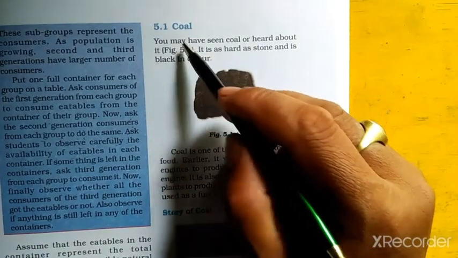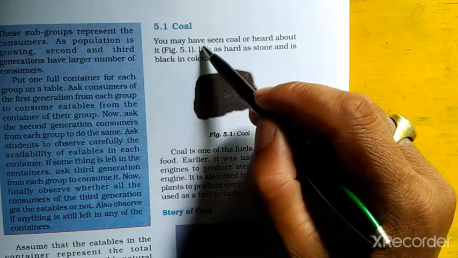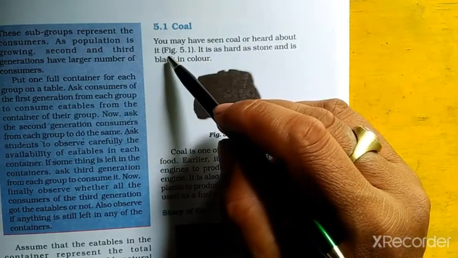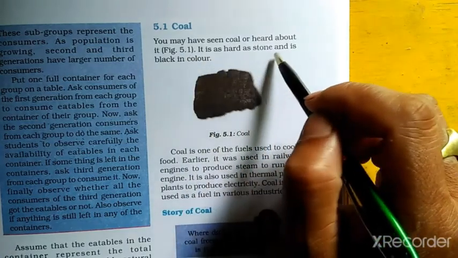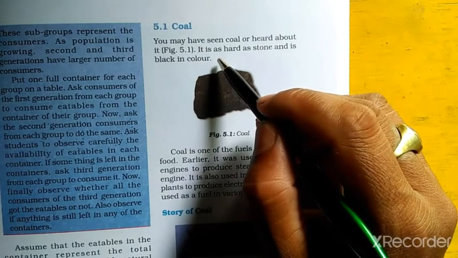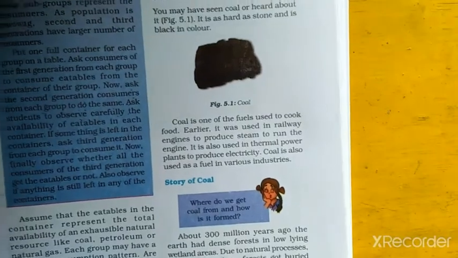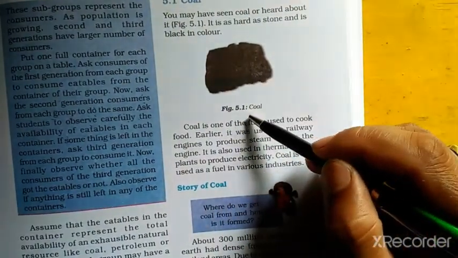Here, let's see coal. What is coal? You may have seen coal or heard about it. In figure 5.1, coal is as hard as stone and is black in color. The diagram of coal is shown here in figure 5.1.